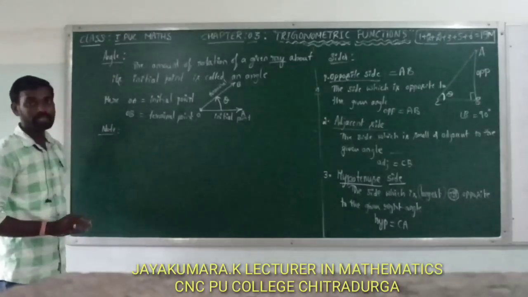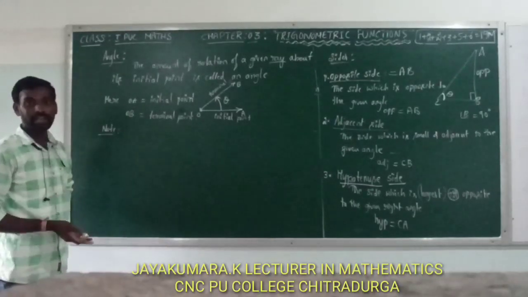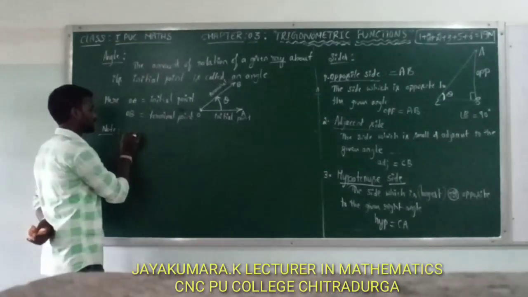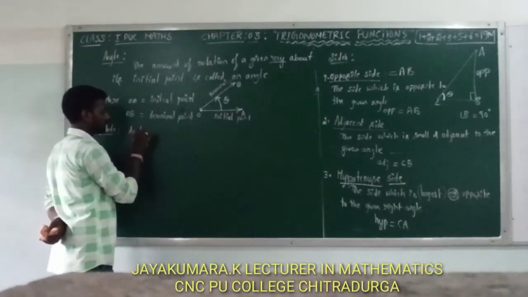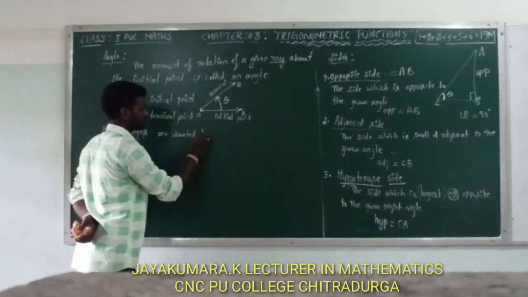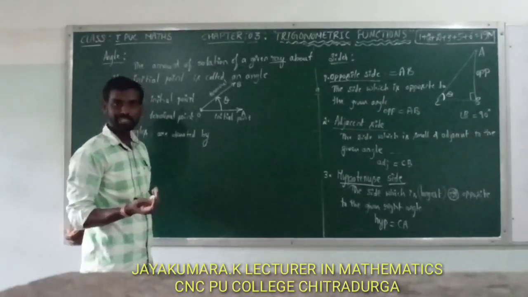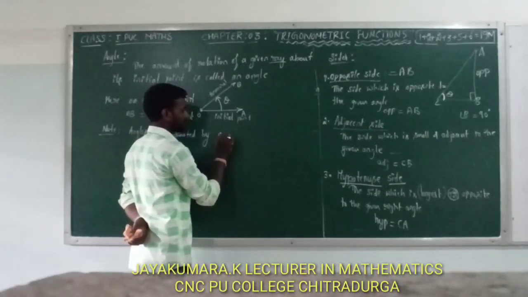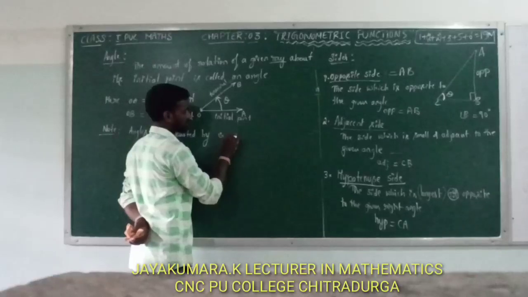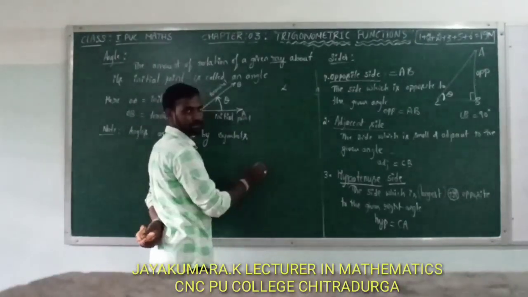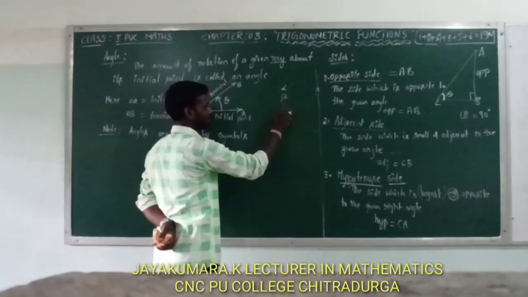Here, important: angles are denoted by some special symbols. Here angles now some special symbol denote, that is alpha, beta, gamma.